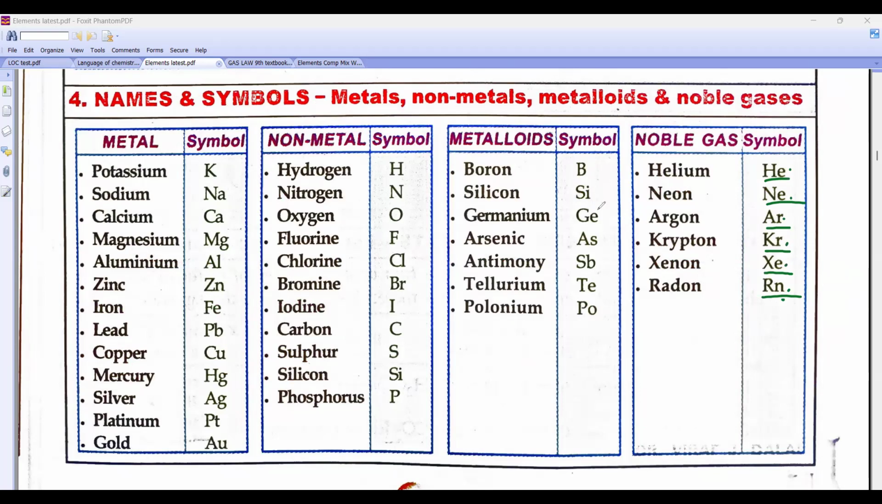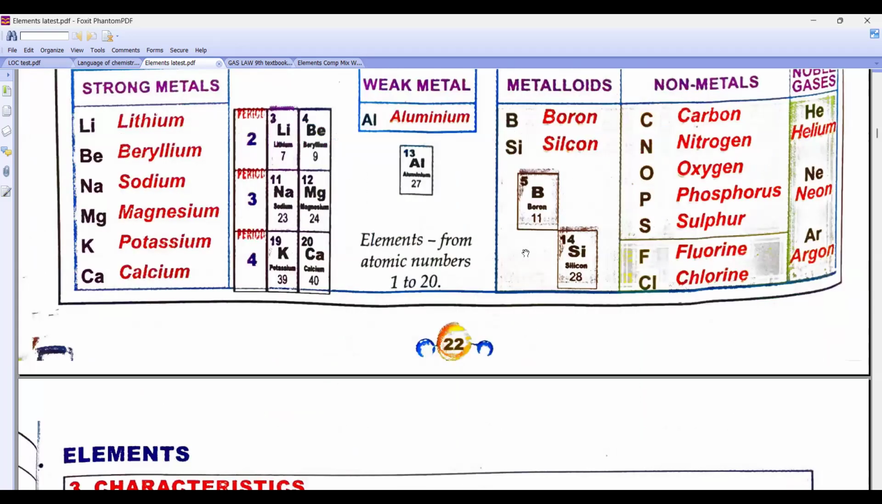Metalloids, we have boron, silicon, germanium, arsenic, antimony, tellurium, and polonium.